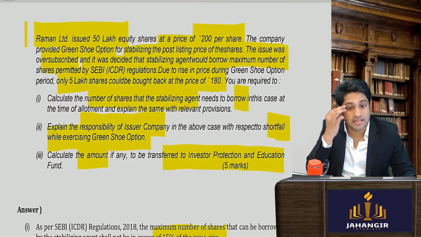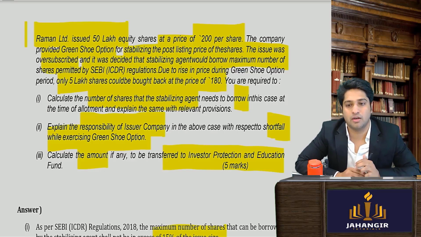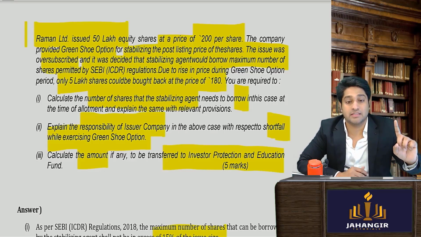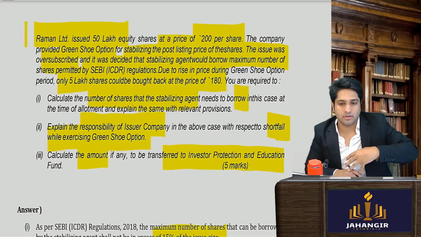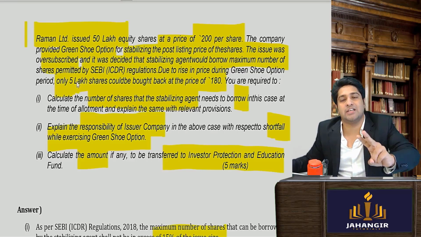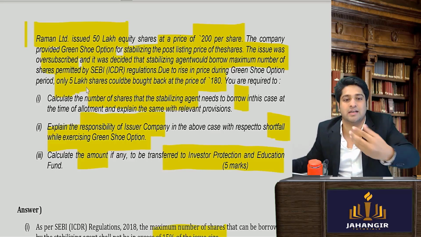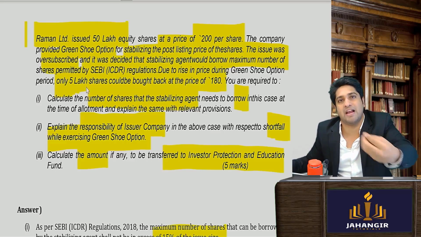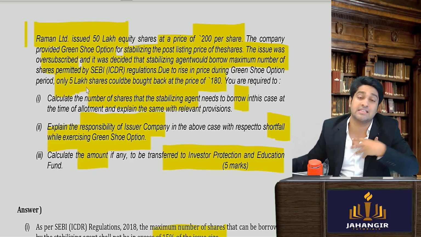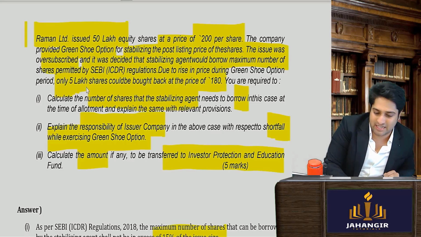Yes. Then the second question, explain the responsibility of the issuer for the shortfall. Now 7.5 lakhs he has borrowed, but from the market he could buy back only 5 lakhs. 2.5 lakh shares he could not buy back from the market because इतने sellers ही नहीं थे. Sellers सिर्फ 5 लाख जितने थे. Only 5 lakh sellers were there. So he bought back 5 lakhs, but he has to return 7.5 lakhs. 2.5 lakhs is the excess.